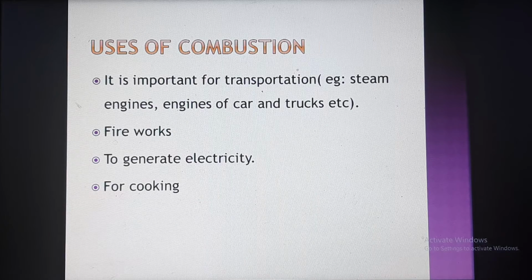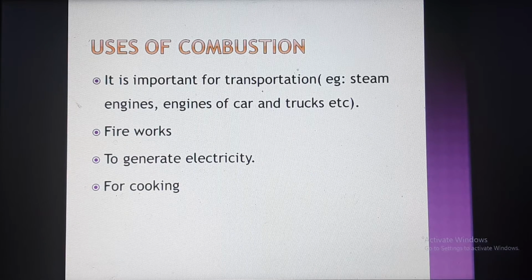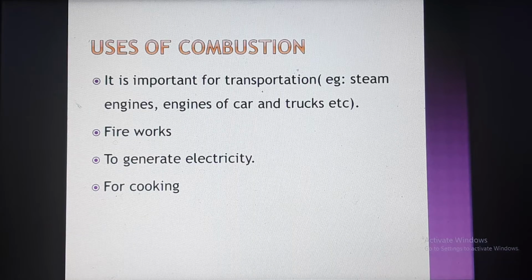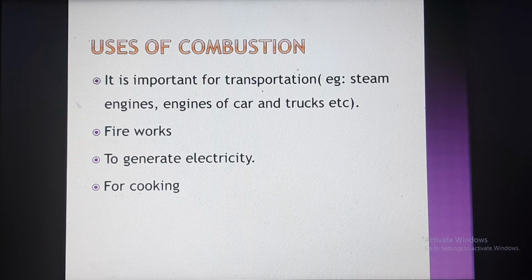Next, the uses of combustion. It is important for transportation: steam engines, engines of cars and trucks, etc. use the combustion process. If there is no fuel, is it possible to run the vehicles? No. So combustion is needed. What is happening inside the vehicle? Inside the combustion engine, the fuel is burning and energy is released. Due to that energy the vehicles are moving.